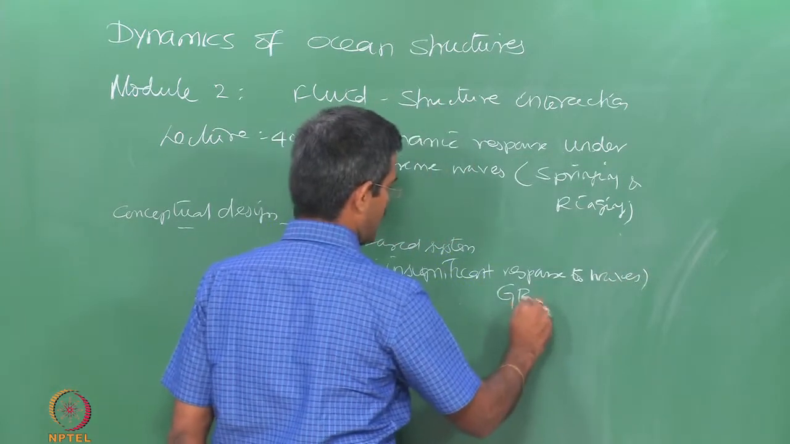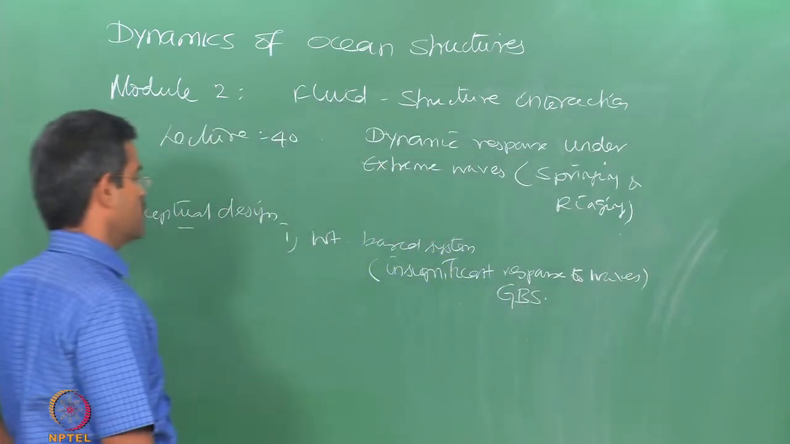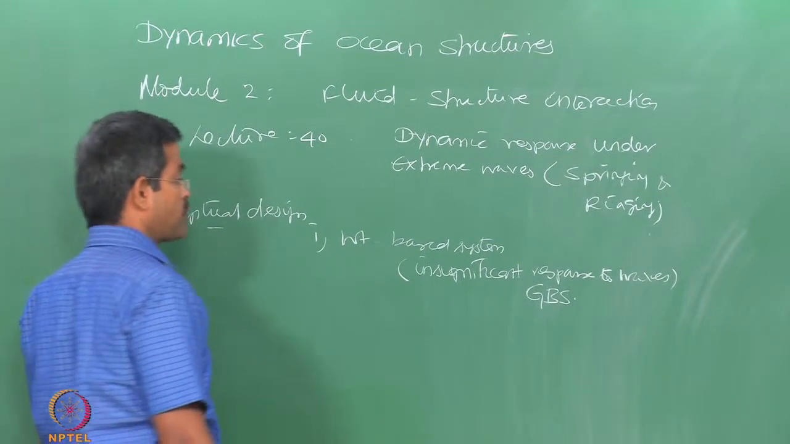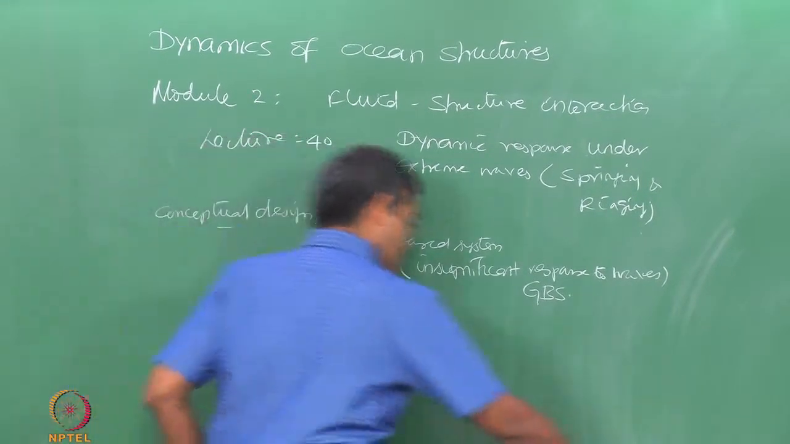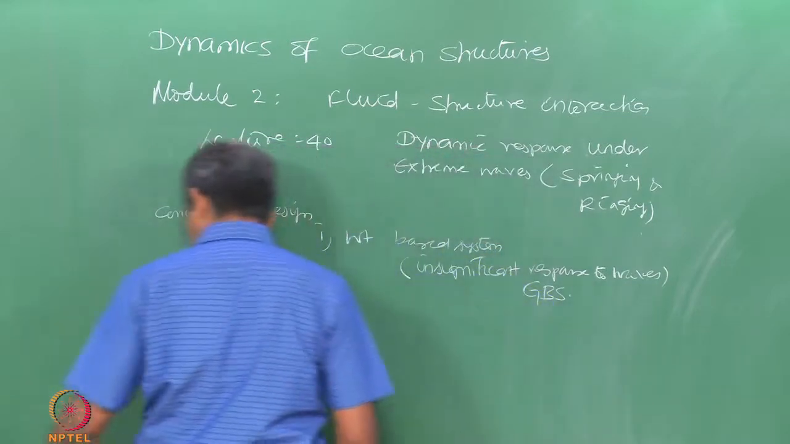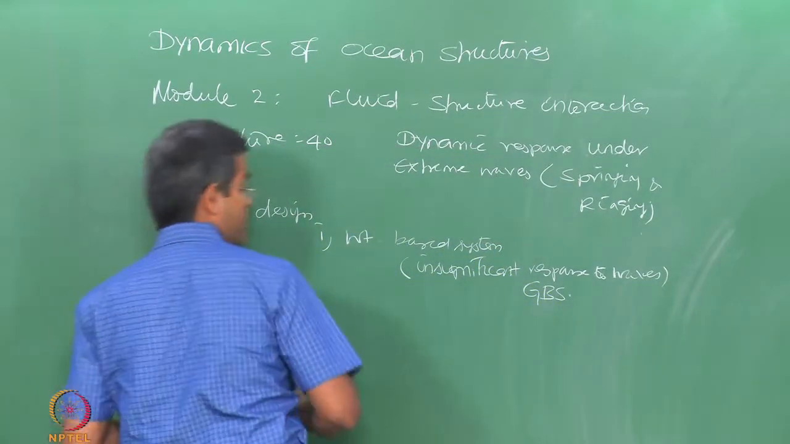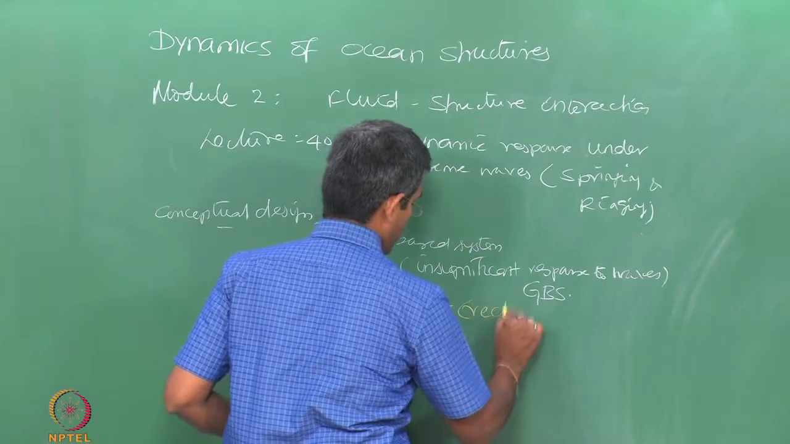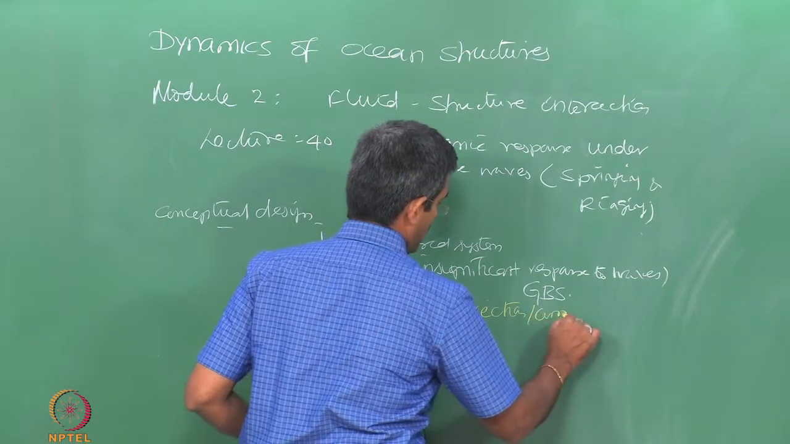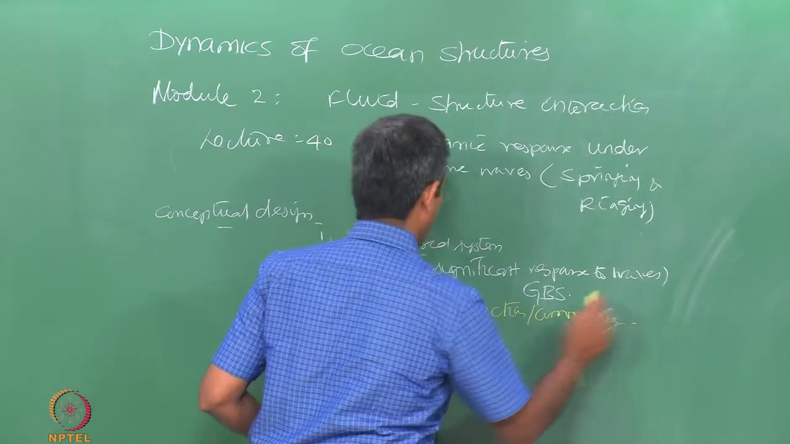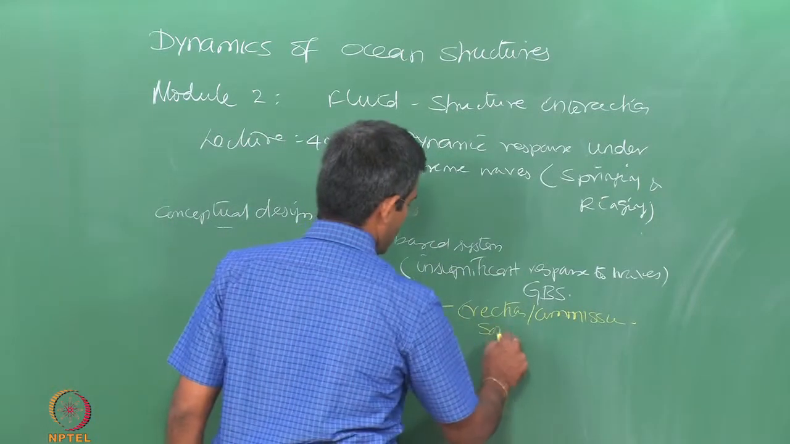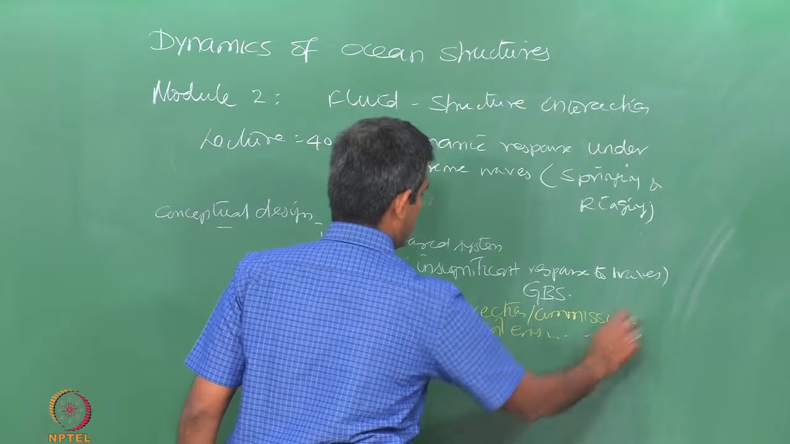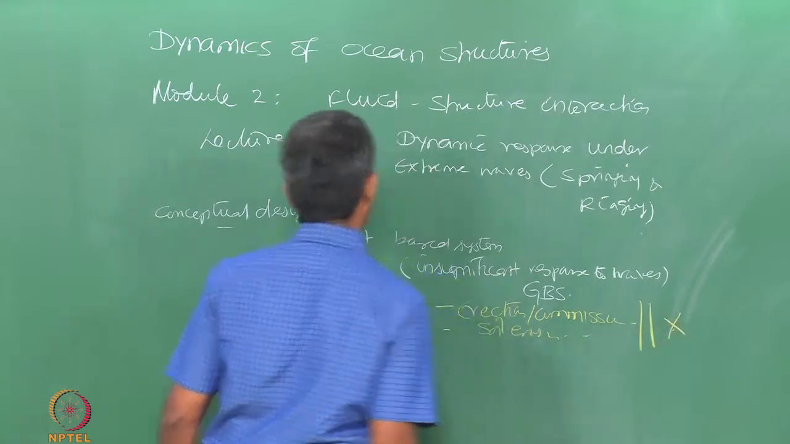We can give many examples. GBS is a very classical example of this kind of system, where it is inertia based and the topside weight was phenomenally high. But this has some demerits like the construction cost, and erection and commissioning difficulties. In addition to that, it also caused some soil erosion etc., which were discouraging for this kind of platform.